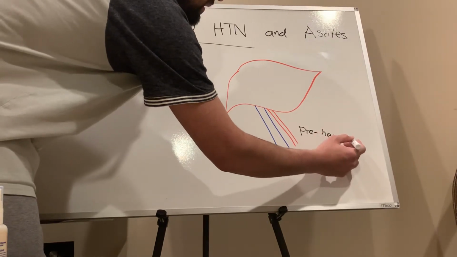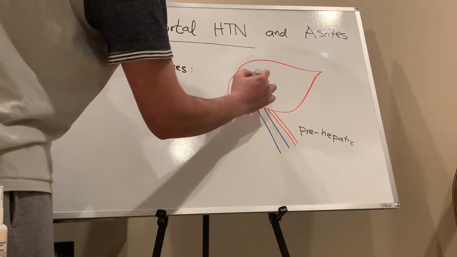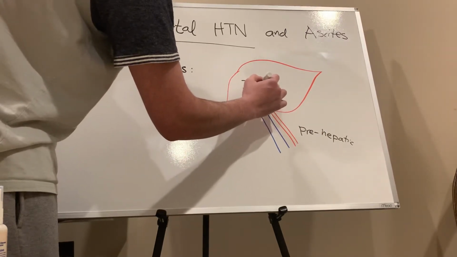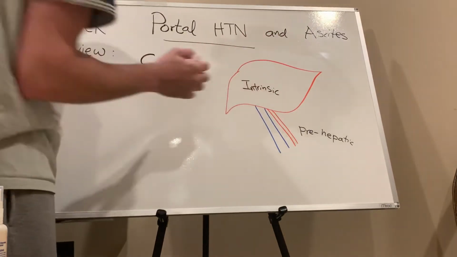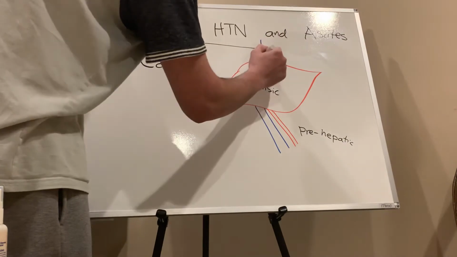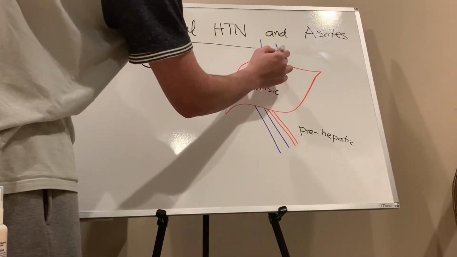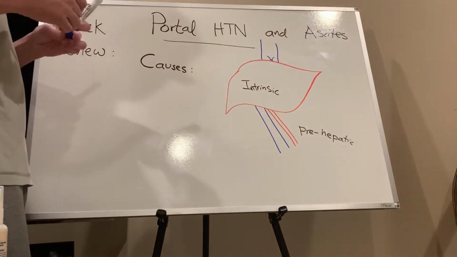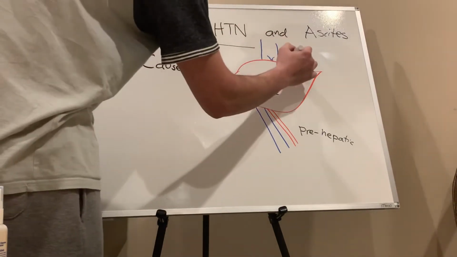These are all the causes which are leading to portal hypertension. So, pre-hepatic, intrinsic, and inferior vena cava coming from. Alright, so this is hepatic vein which is leading to liver. So, this is post-hepatic.